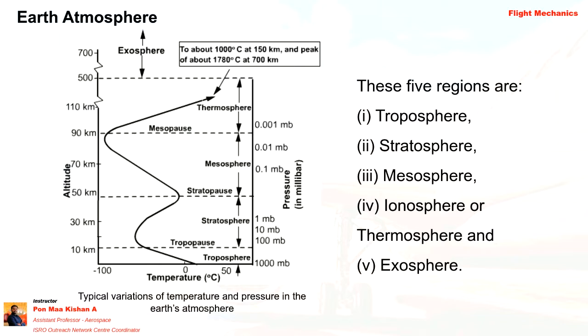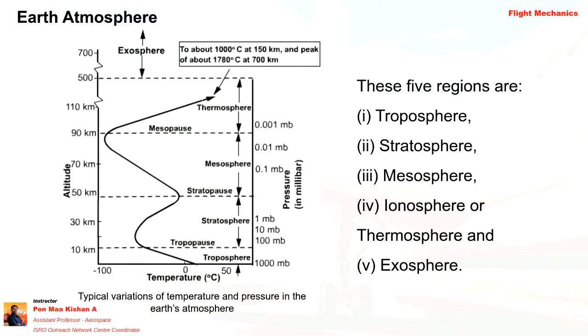Some might have done it at the equator, some at the poles, North Pole or South Pole. So depending upon the location, the temperature, pressure and altitude variation of the international standard atmosphere is calculated at various places by various organizations.